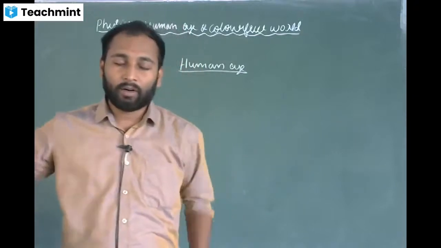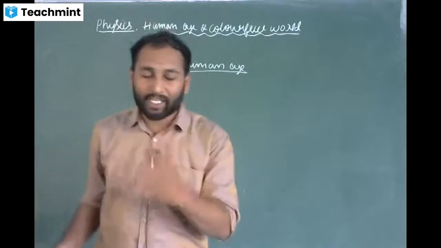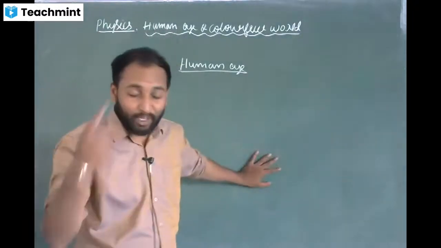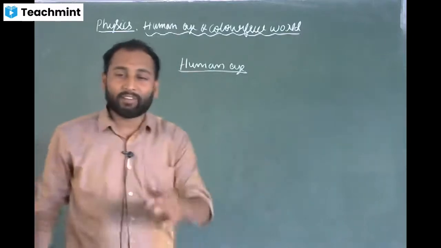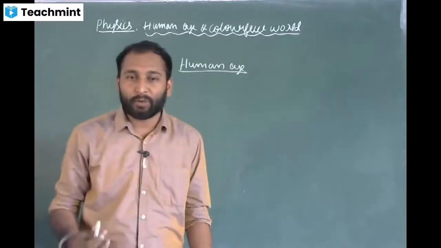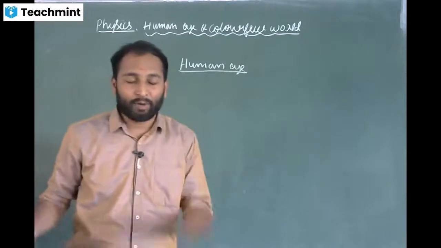this is the mic, this is the computer. So by closing my eyes, I can identify some objects. This is the board, but by closing my eyes, I cannot identify the color of the board, the color of the chalk piece. So it is highly impossible to identify objects by closing our eyes.